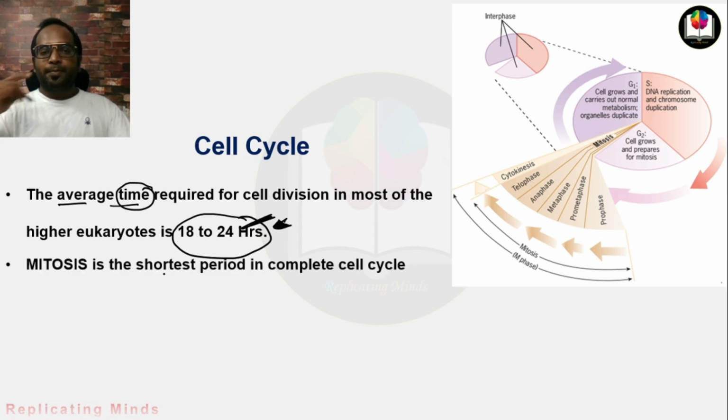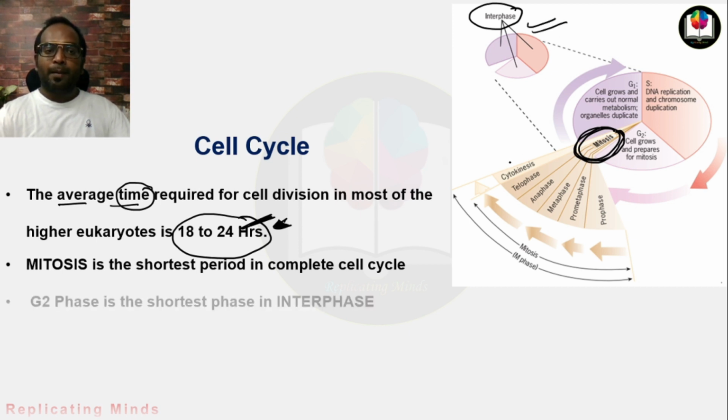Mitosis is the shortest period in the complete cell cycle. When you compare interphase and mitosis, you will see that mitosis is a shorter period compared to interphase. But when we only talk about interphase, you need to remember that interphase contains G1, S, and G2 phase, and among these three phases, G2 phase is the shortest.